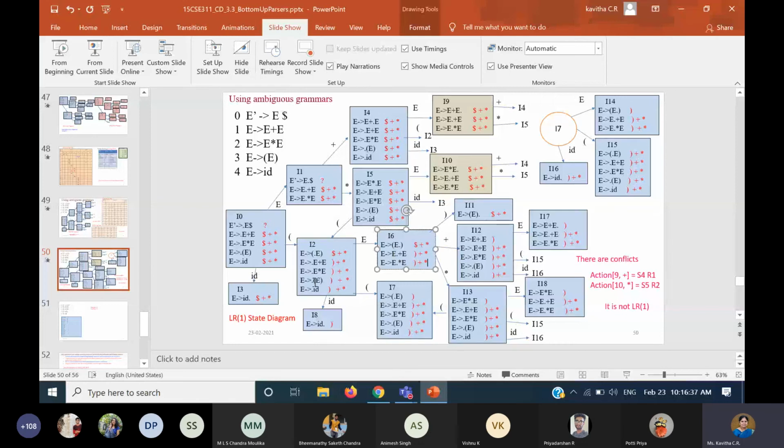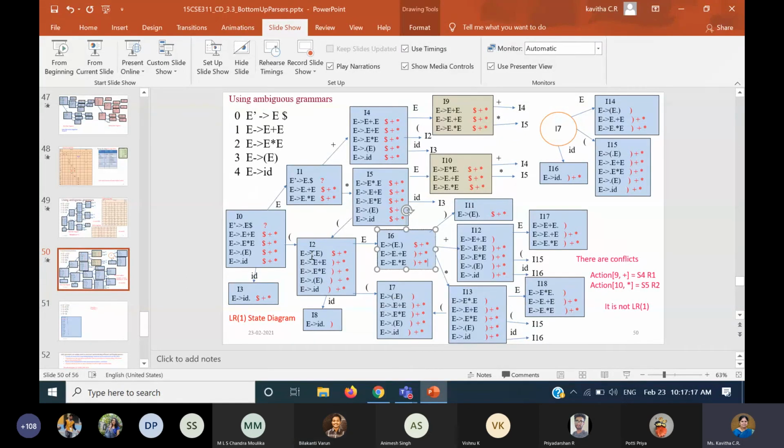Coming to reading open parenthesis, when you read open parenthesis, maybe in LR(0) you would have got the self loop. Here also, do we get the self loop or not? Don't see this, you just think and answer. In I2, when I read open parenthesis, what happens? Is it same like I2 or different? Any answer, students? Ma'am, it has different lookaheads. Yeah, so that is why I created a new state.